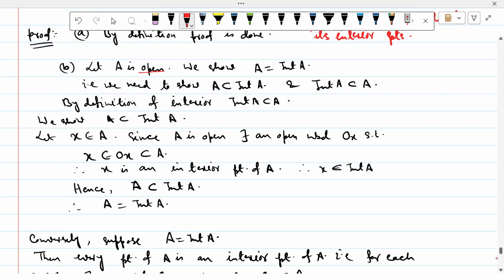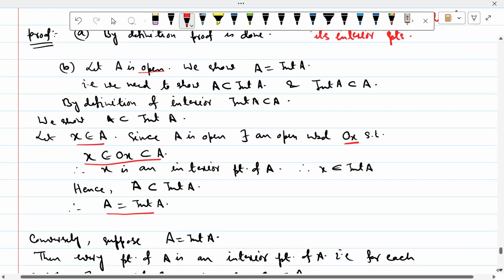So open set মানে প্রত্যেকটা পয়েন্টকে ঘিরে for every point x belongs to A, there exists a neighborhood OX such that x belongs to OX, which is a subset of A. Therefore, x is an interior point of A. Therefore, x belongs to int A, and hence A is a subset of int A. Therefore, A equal to int A. So this is very easy proof. Again, তোমরা এটাকে নিজেরাও চেক করে দেখতে পারো.